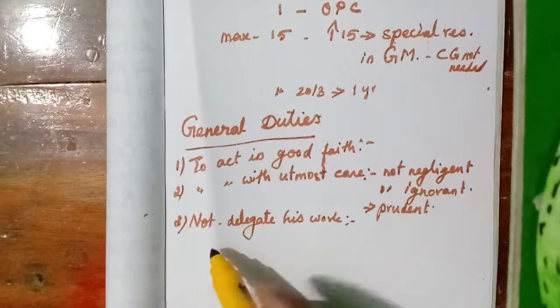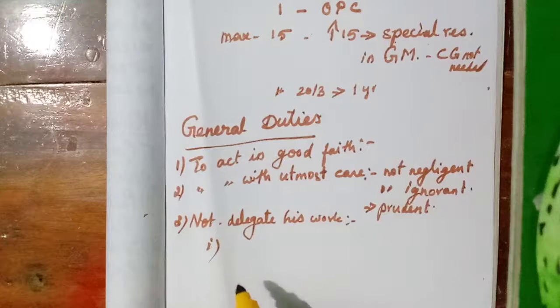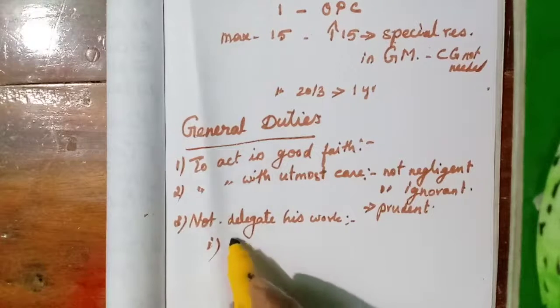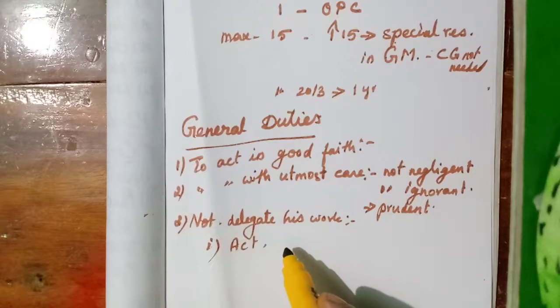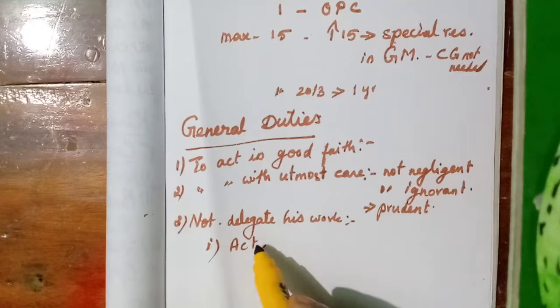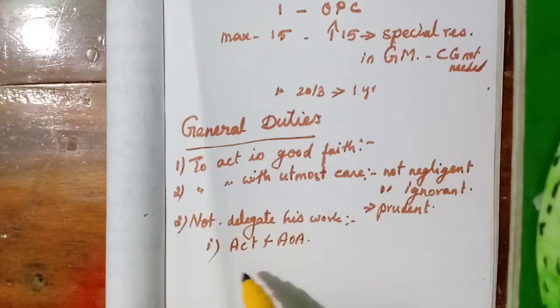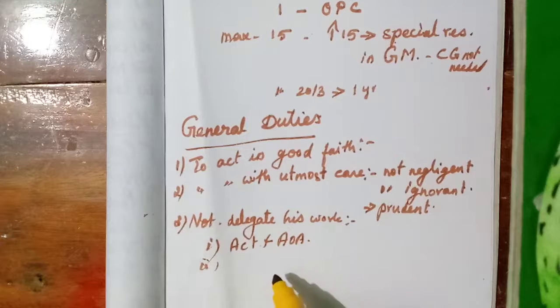But there are some exemptions. They can delegate their work to others if it is permitted in the Companies Act. Some delegation may be permitted, and that one he can delegate, either in the Act or in the Articles of Association. If any work can be delegated, then he can delegate his work to others.